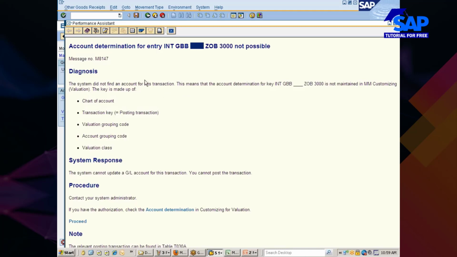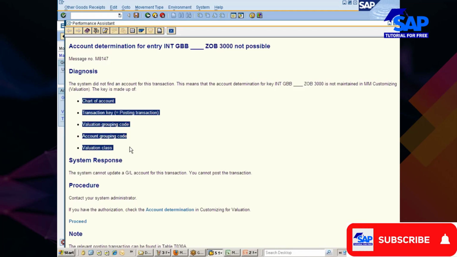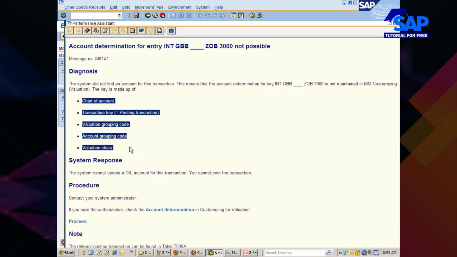These are the 5 parameters which the system uses, which we will discuss in detail in the MMFI integration. But right now, because there is something missing here, I wanted to go there and maintain it.